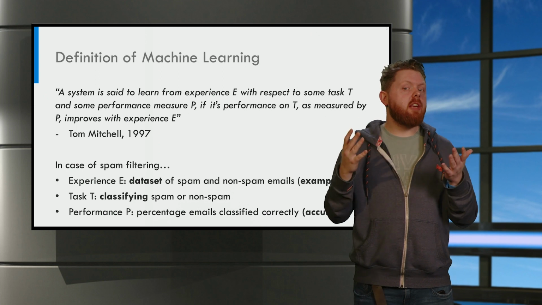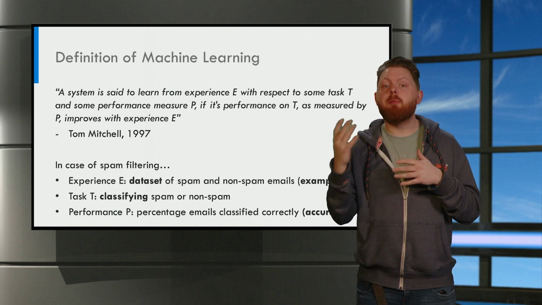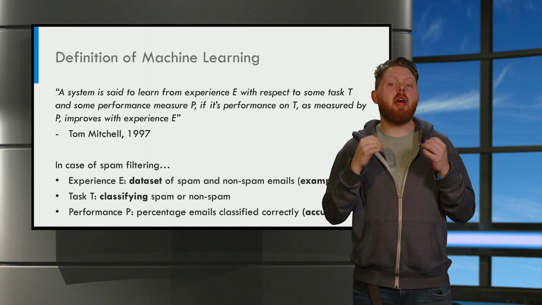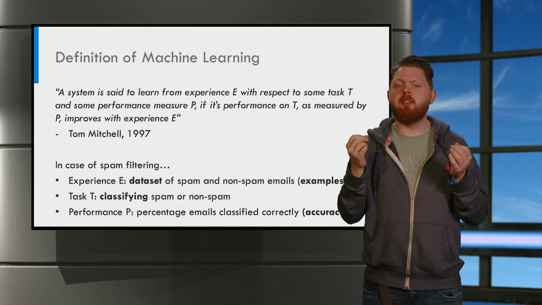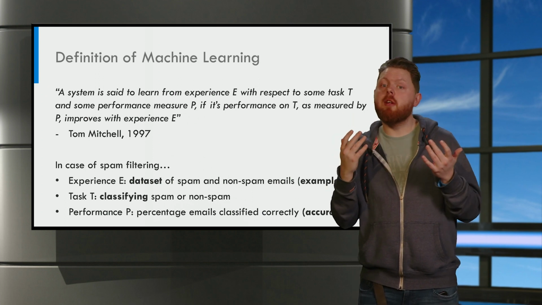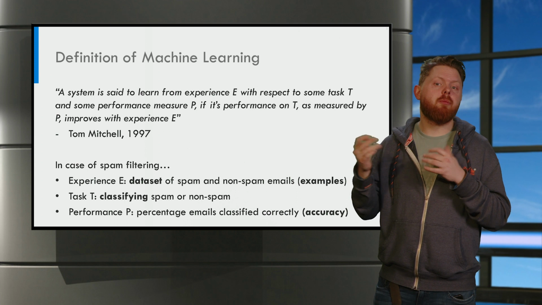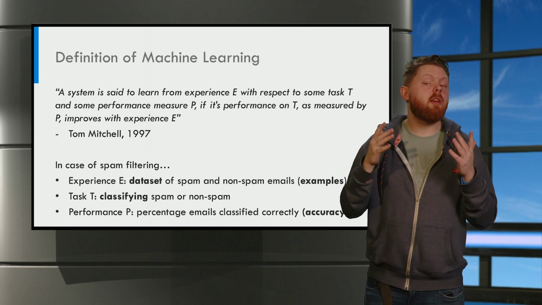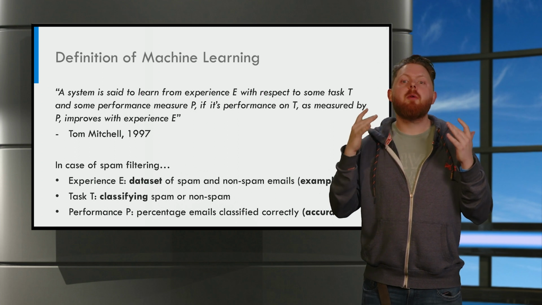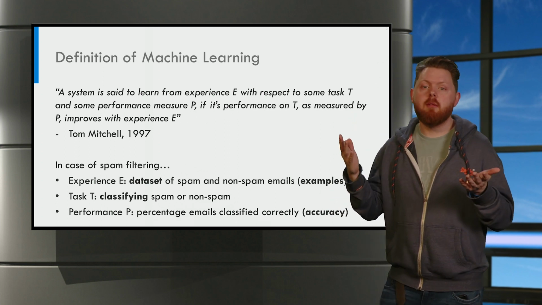The experience E is the dataset of spam and non-spam emails. We also use the word examples to describe this dataset. These examples show the computer what should be considered as spam and what is normal. What is the task T? Our task is classifying whether an email is spam or not.